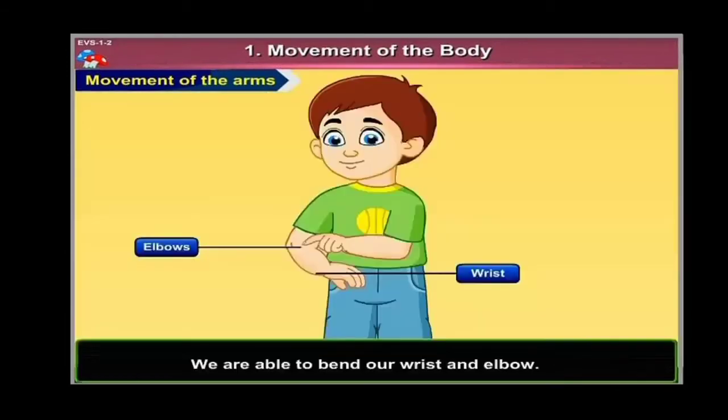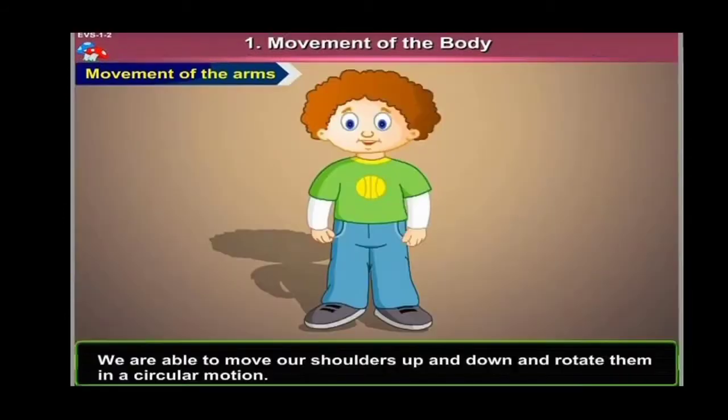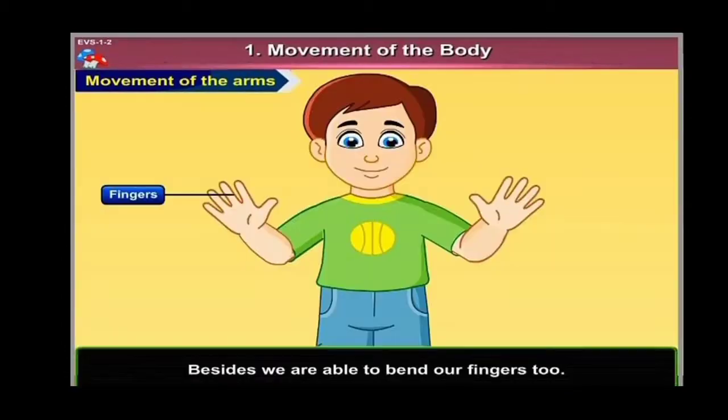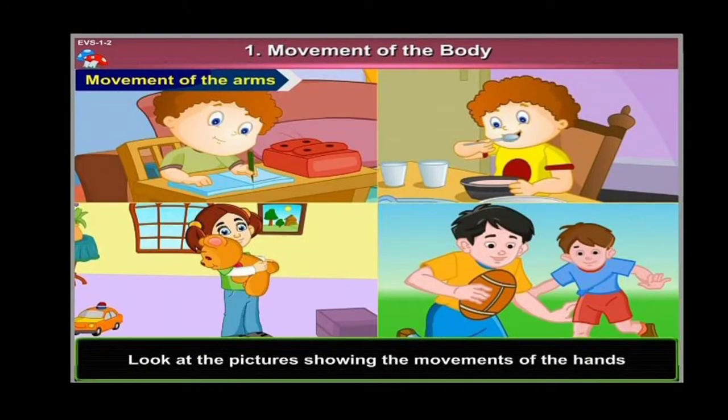We are able to bend our wrist and elbow. We are able to move our shoulders up and down and rotate them in a circular motion. Besides, we are able to bend our fingers too. Look at the picture showing the movements of the hands.